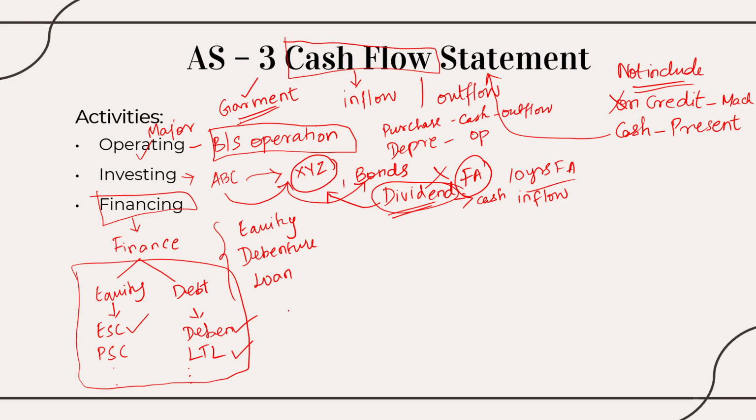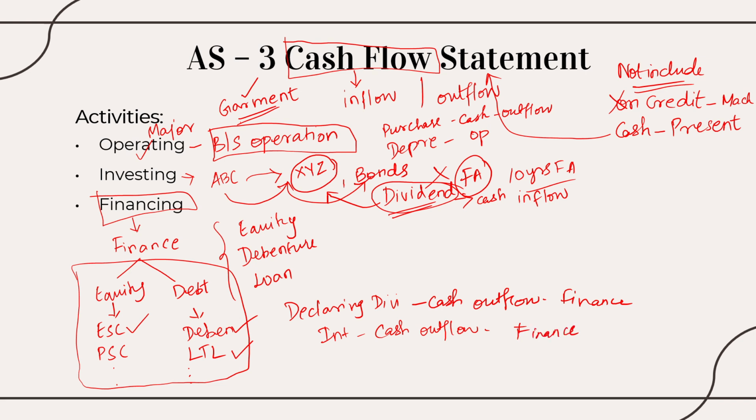Here, say for example, I am declaring the dividend. So this is a cash outflow, but it comes under financing activity. Again, I'm paying interest to my bank. Again, it's a cash outflow, financing activity.